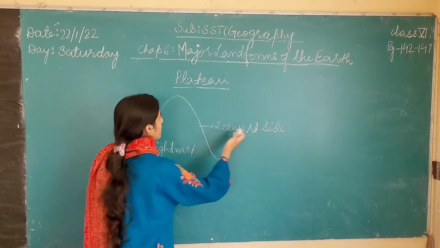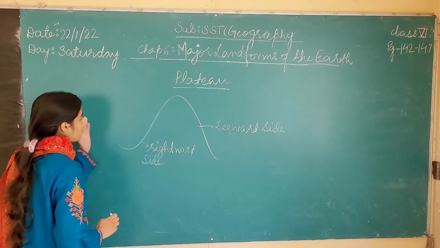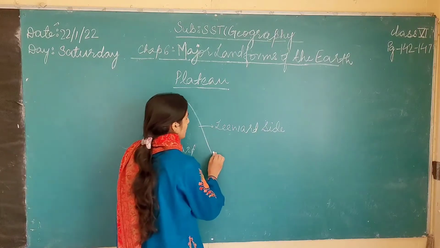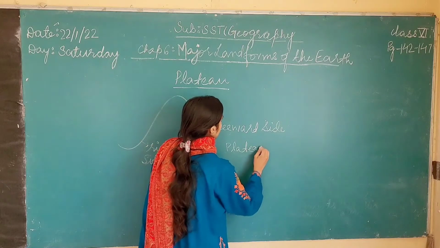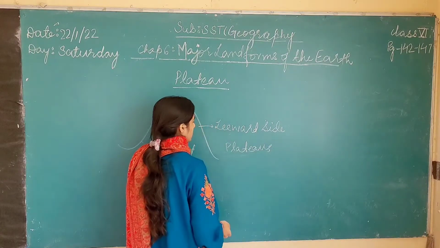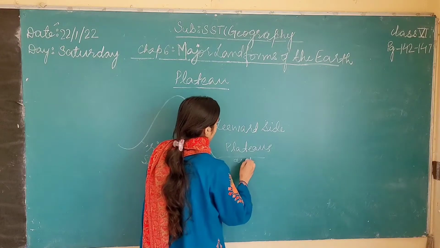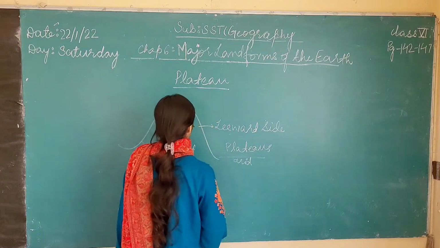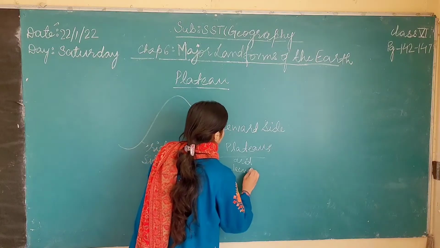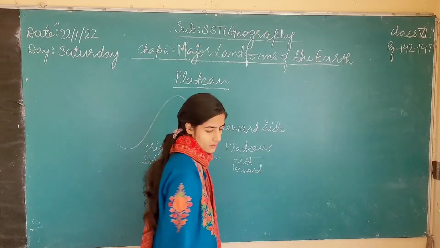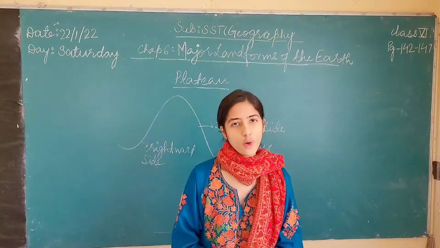This is the side where the plateaus are found, because this land is arid, that is, too dry, and it is on the leeward side of the mountain.